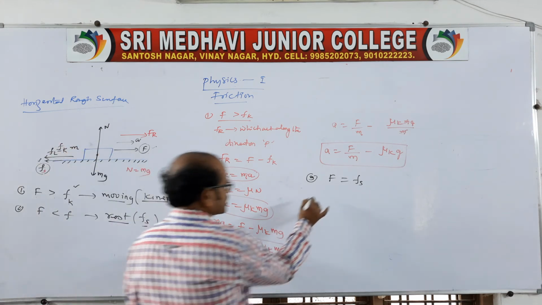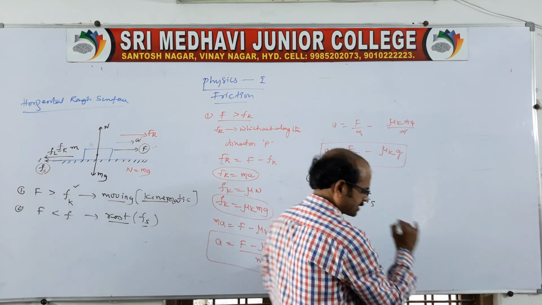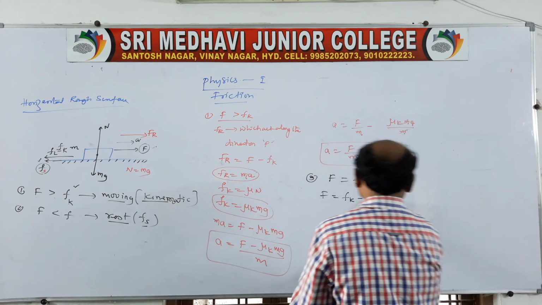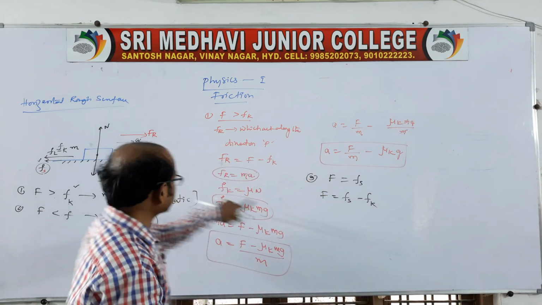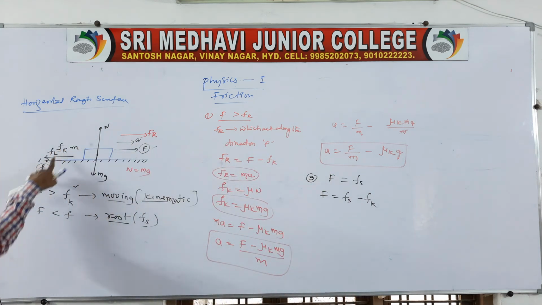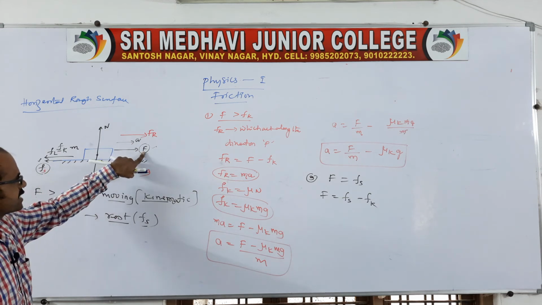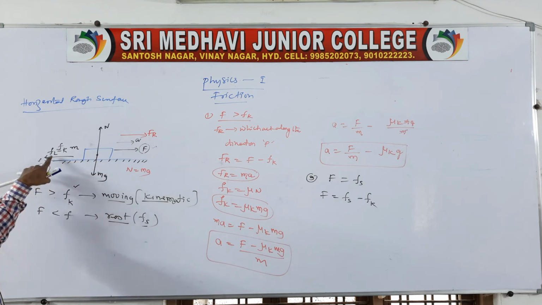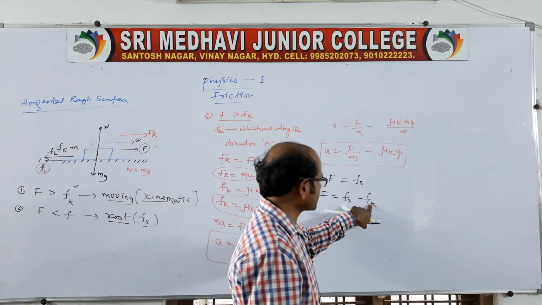Of course the resultant F is equal to the kinematic frictional force, and static is greater than kinematic. Sorry, I mean to say static is greater than kinematic, because static is more than the limiting. Static in the sense is maximum friction acting while the block is at rest. When it is balanced, the block is ready to slide, we can call it the limiting friction balanced by Fk. Static is greater than Fk.